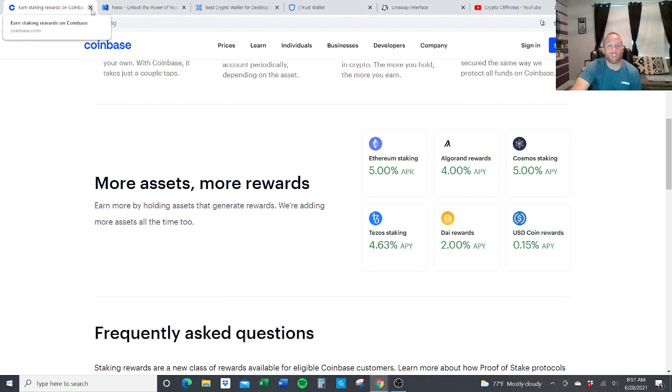So then after exchanges, what we can do is we can go to the wallets. So I'm just going to pull up a few of them. There is a lot that we can use. You have Trust Wallet, you have Exodus Wallet, you have Nexo, you have Celsius, you have Gemini. I mean, there's lots and lots of these now that are offering staking, just because that's what everybody wants to do.